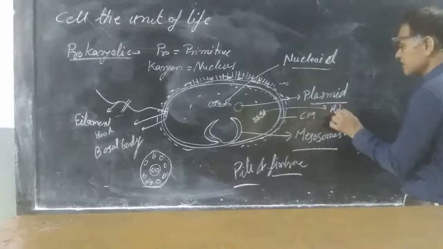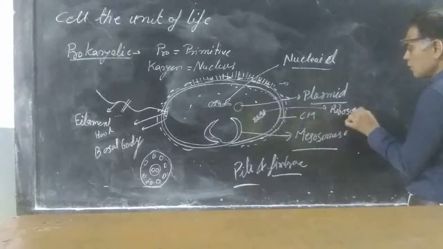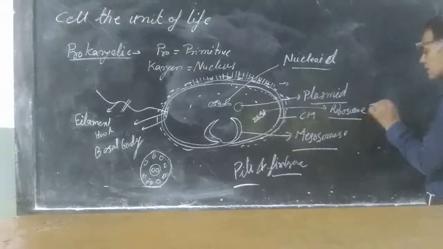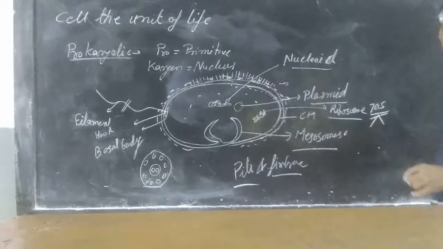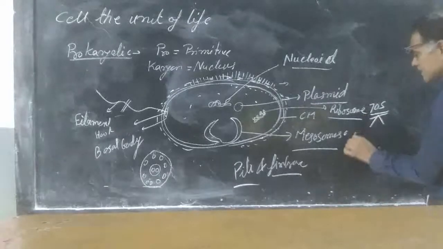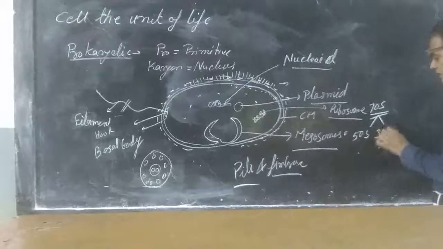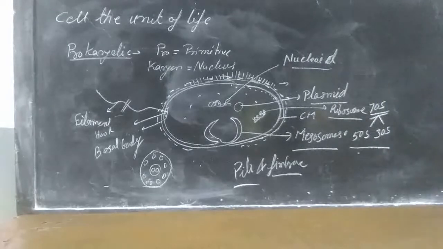Ribosomes are naked structures, not bounded by any membranes. These are of the 70S type, and each ribosome has two subunits: the larger subunit 50S and the smaller subunit 30S. Here S stands for sedimentation coefficient.